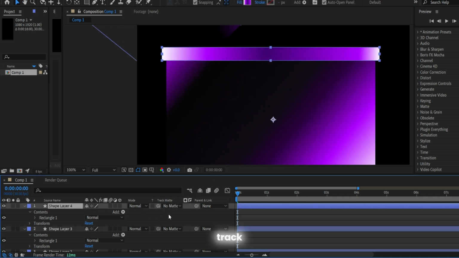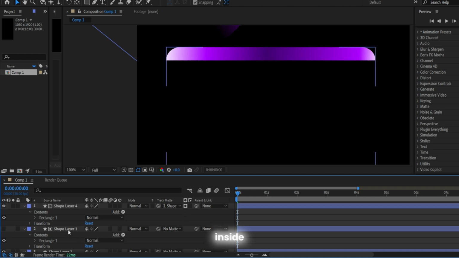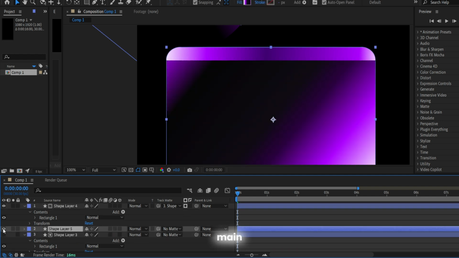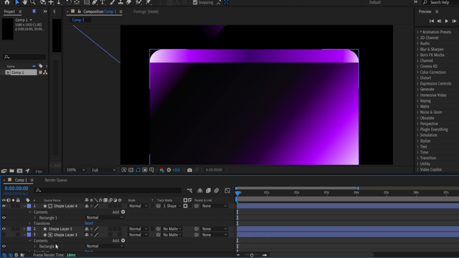So you just need to use the track matte button and apply it on your main screen. So it will put it inside of our main window. I hope you guys understand me. It's nothing too hard, just try to follow me.